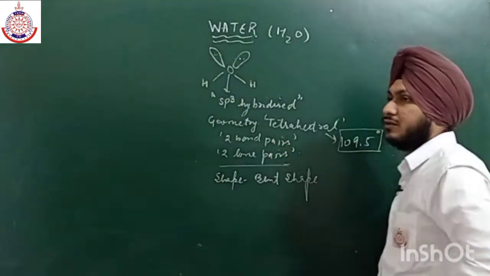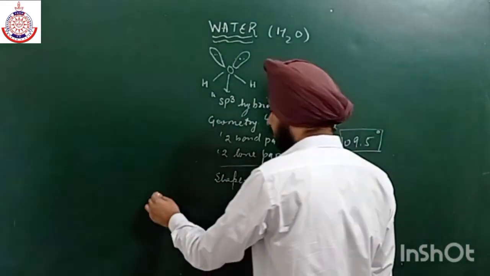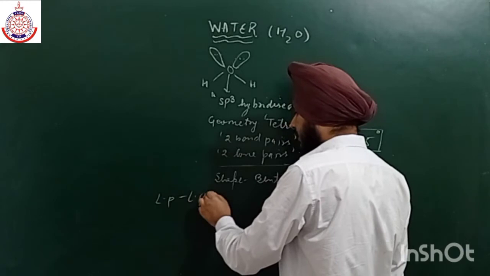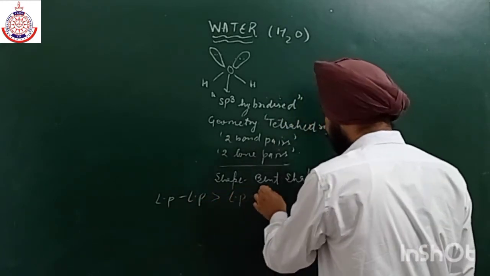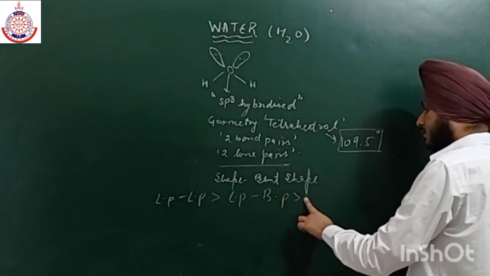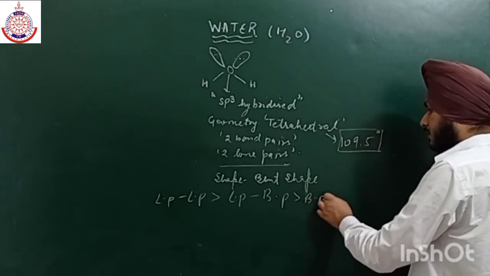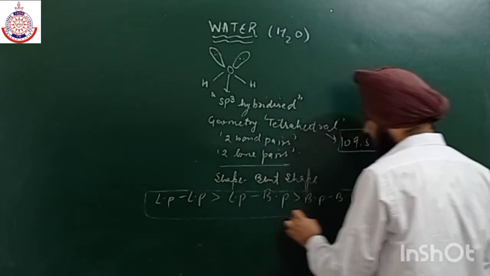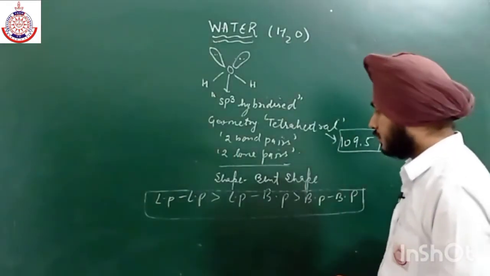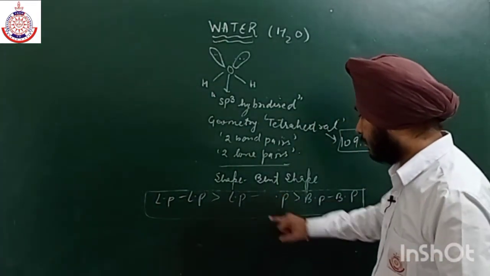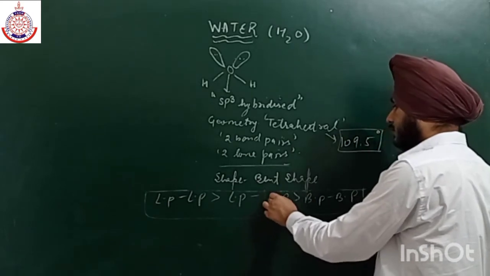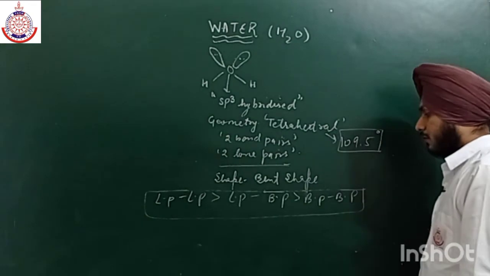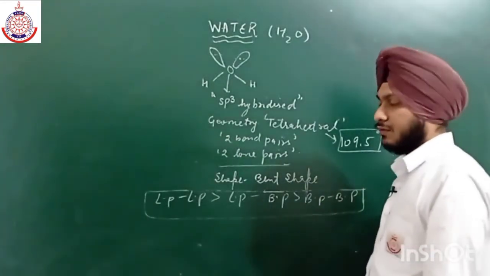According to VSEPR theory, we all know that lone pair-lone pair repulsion is greater than lone pair-bond pair repulsion, which is also greater than bond pair-bond pair repulsion. So you have to keep this in mind: lone pair repulsion is the strongest compared to lone pair-bond pair, which is even stronger than bond pair repulsion.